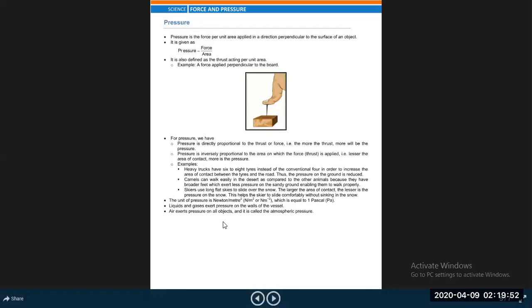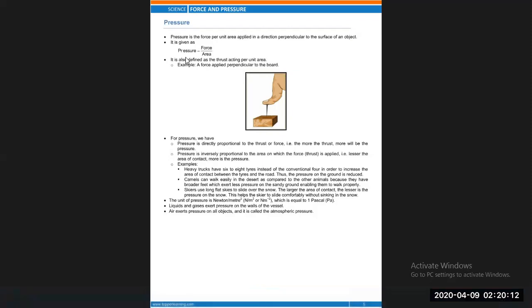In the next class, we will discuss pressure. So here, try to understand a little bit what pressure is. Pressure is the force per unit area. So far we have discussed force. Now we have to remember about pressure.